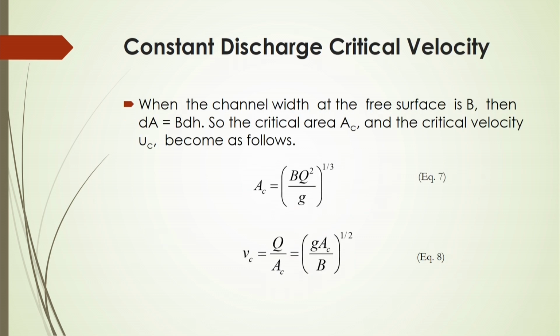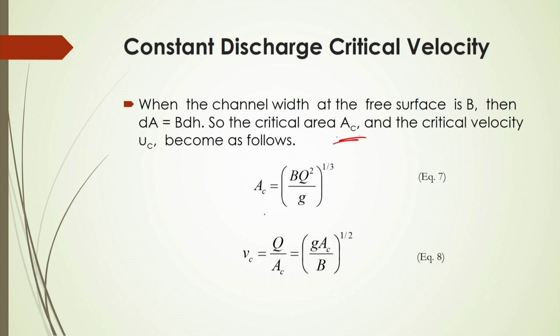In that case, if the channel width at the free surface is b, then dA should be equal to b into dH. The critical area A_C and the critical velocity U_C can be obtained by equations number 7 and 8 respectively.